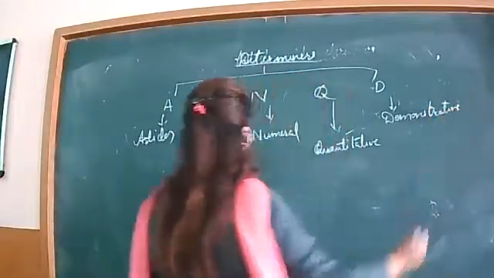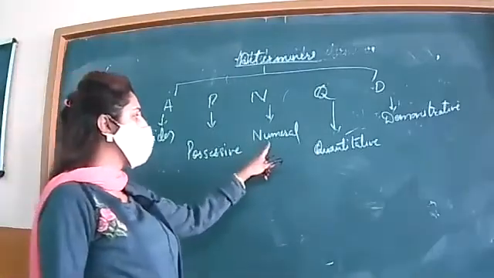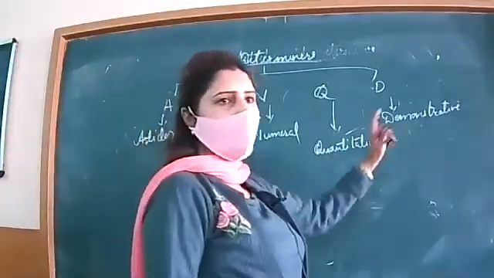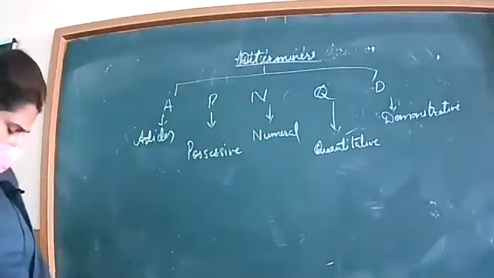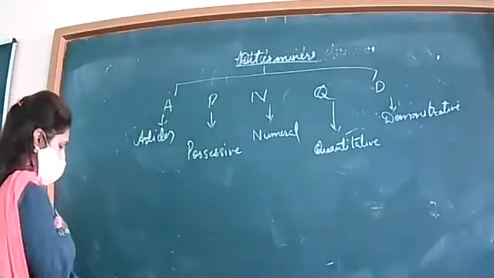So the different kinds of determiners are articles, possessive, numeral, and demonstrative determiners. Now first of all, we will talk about articles.